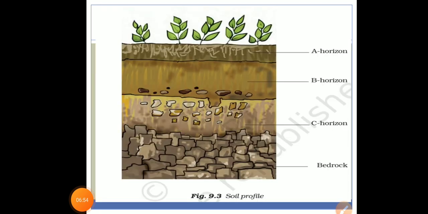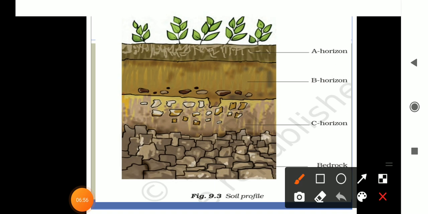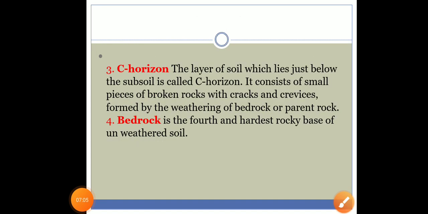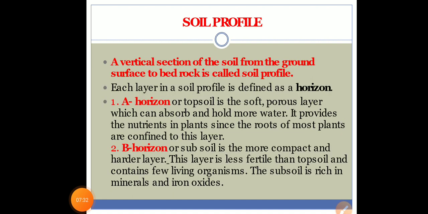You can see in this picture, these are the roots, and sometimes roots come into this layer also. Now see the third. Third is called C horizon, and the layer of the soil which lies just below the subsoil is called C horizon. It consists of small pieces of broken rocks with cracks and crevices, formed by the weathering of the bedrock or the parent rock. And in last, the fourth is the parent rock material, having large parts of the rocks, or whole rocks. This is the hardest and rocky surface of the unweathered soil.